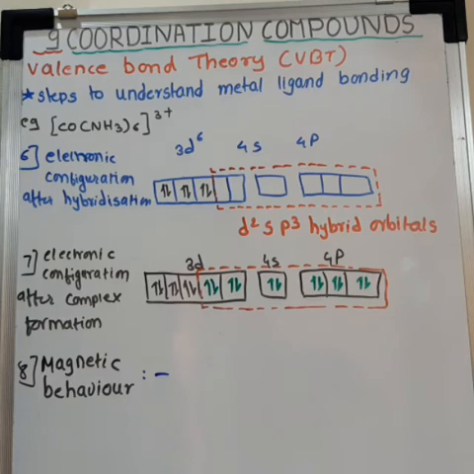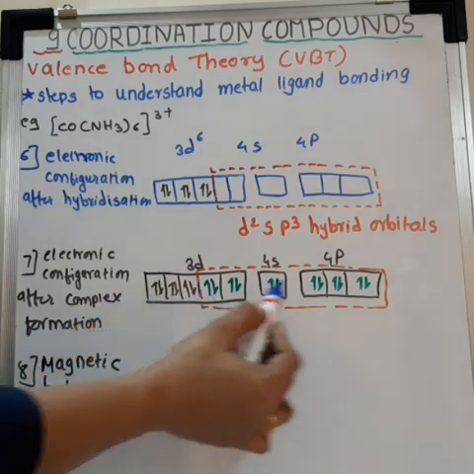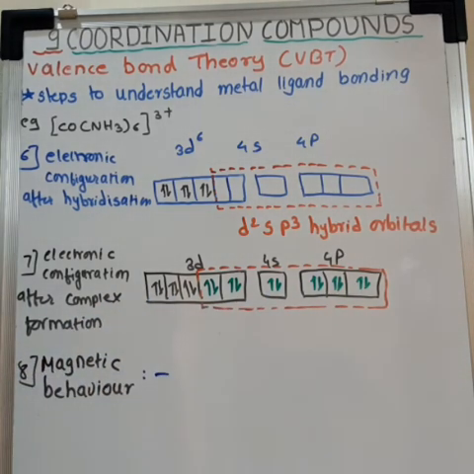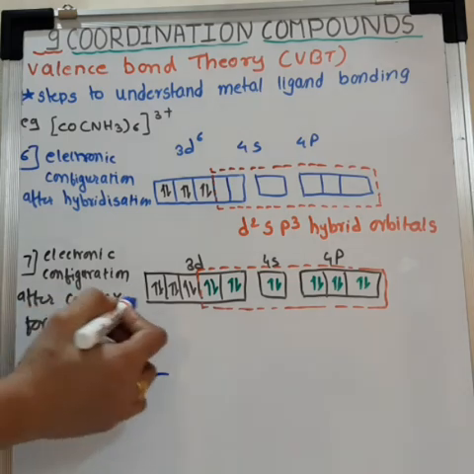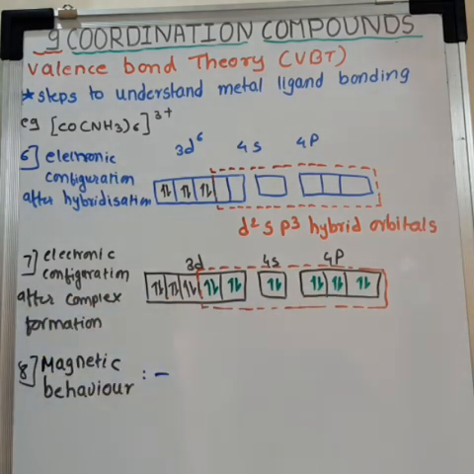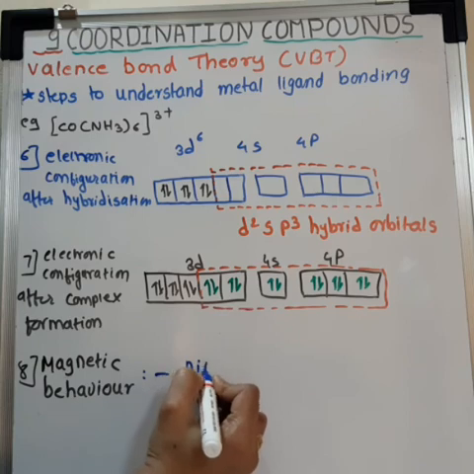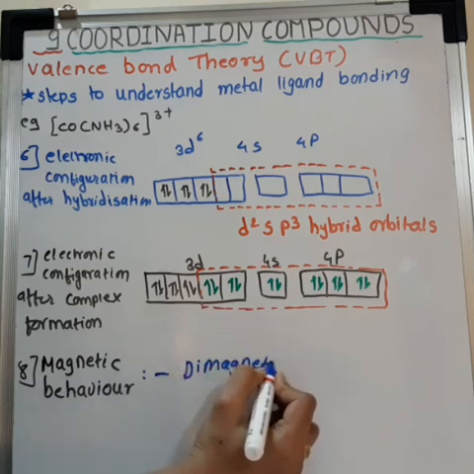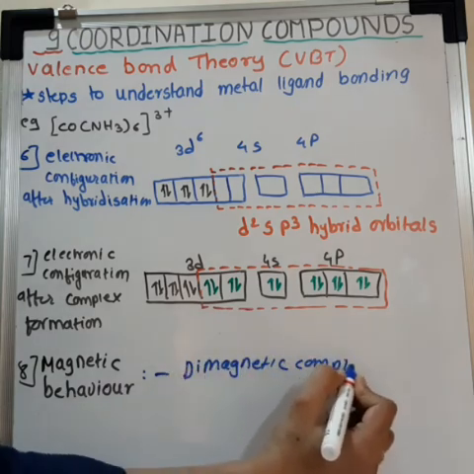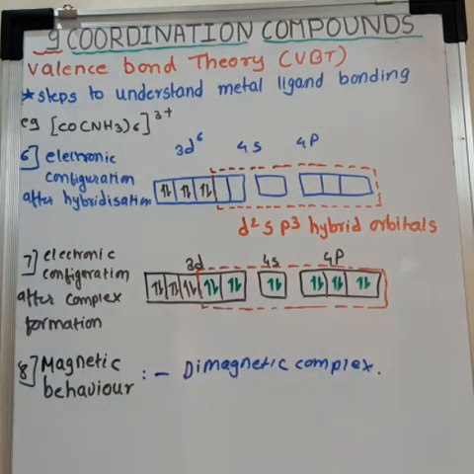Last step, determine the number of unpaired electrons and predict the magnetic behavior of the complex. So in this, there are no unpaired electrons, so the magnetic behavior is diamagnetic. All the electrons are paired, so it is a diamagnetic complex. So this was all about the valence bond theory in coordination compounds.